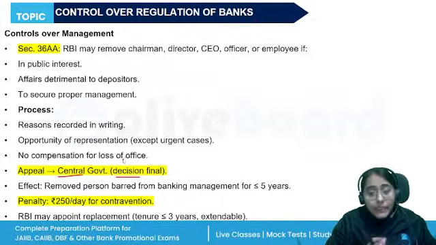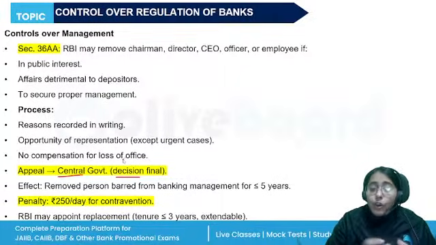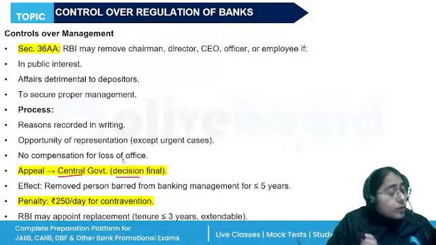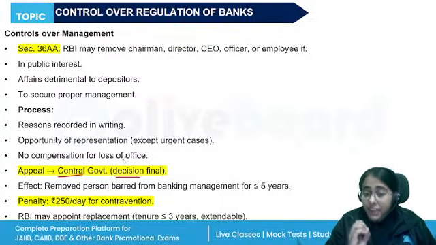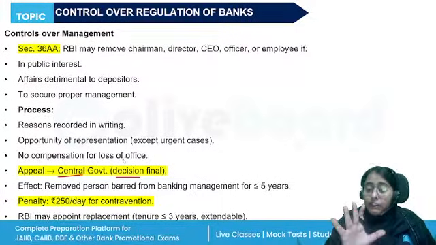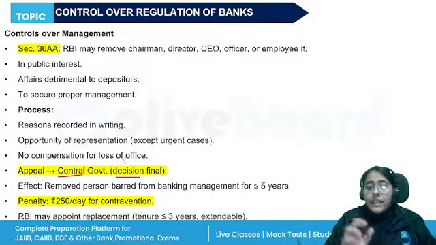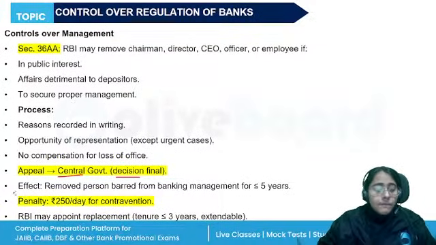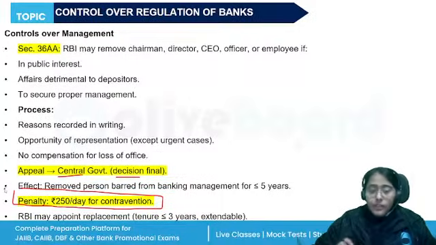They are also prohibited from taking part in the management of any banking company for 5 years. So when such person is removed from their office by RBI, they cannot be involved in the management of any banking company for 5 years. And if they are appointed, then penalty will be imposed, rupees 250 per day for the contravention. All right. So this is the effect of removal. Then RBI will appoint another person in their place. Such person will be appointed for a period not exceeding 3 years at a time.